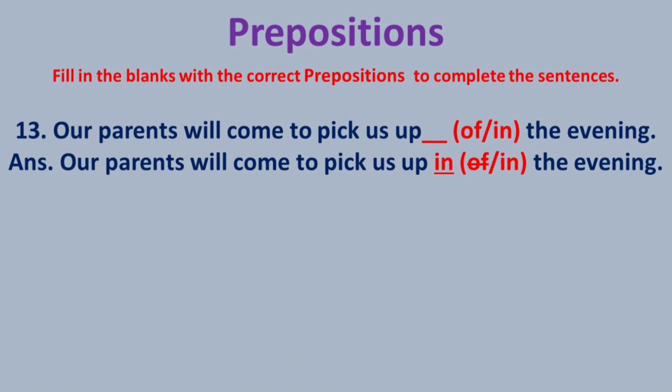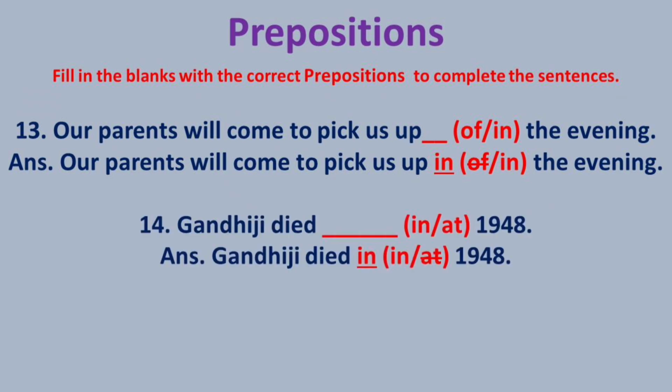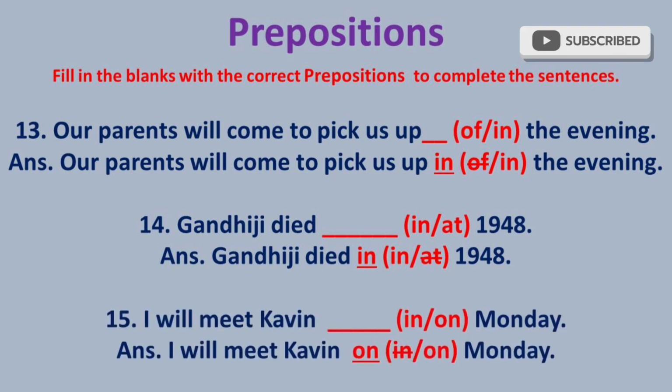The answer is, our parents will come to pick us up in the evening. 14. Gandhiji died dash in or at 1948. The answer is, Gandhiji died in 1948. 15. I will meet Kaving dash in or on Monday. The answer is, I will meet Kaving on Monday.